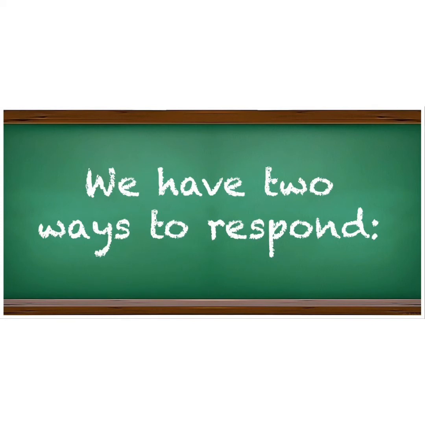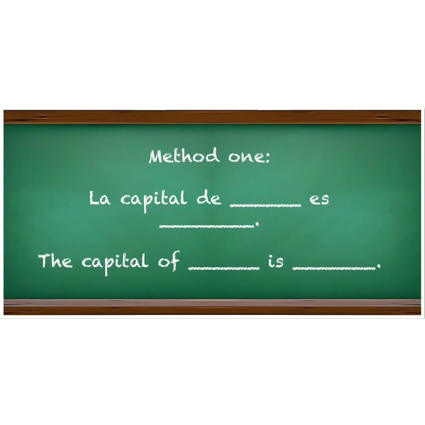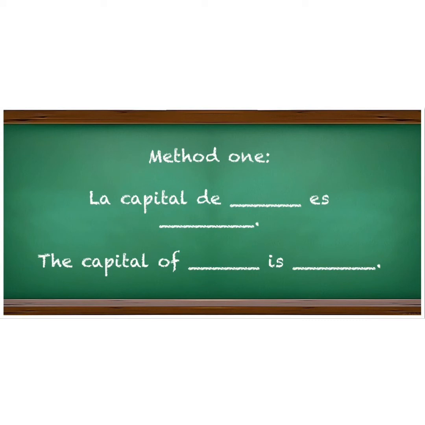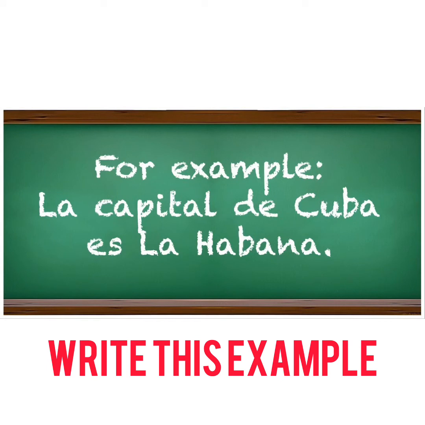So let's begin with the first method. The first method is la capital de, followed by the country, es, and then you put the capital, which means the capital of whichever country you are referring to is. Just like when I said the capital of Jamaica is Kingston. So let us try with a Spanish-speaking country. For example, we have Cuba and the capital is La Habana. So we could say la capital de Cuba es La Habana, meaning the capital of Cuba is La Habana.